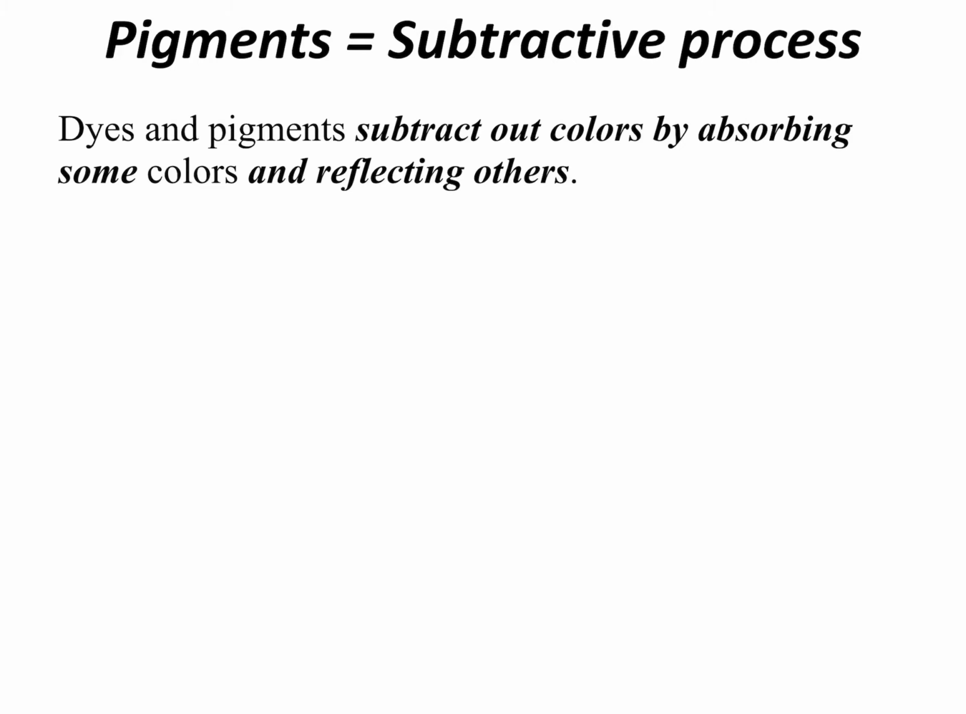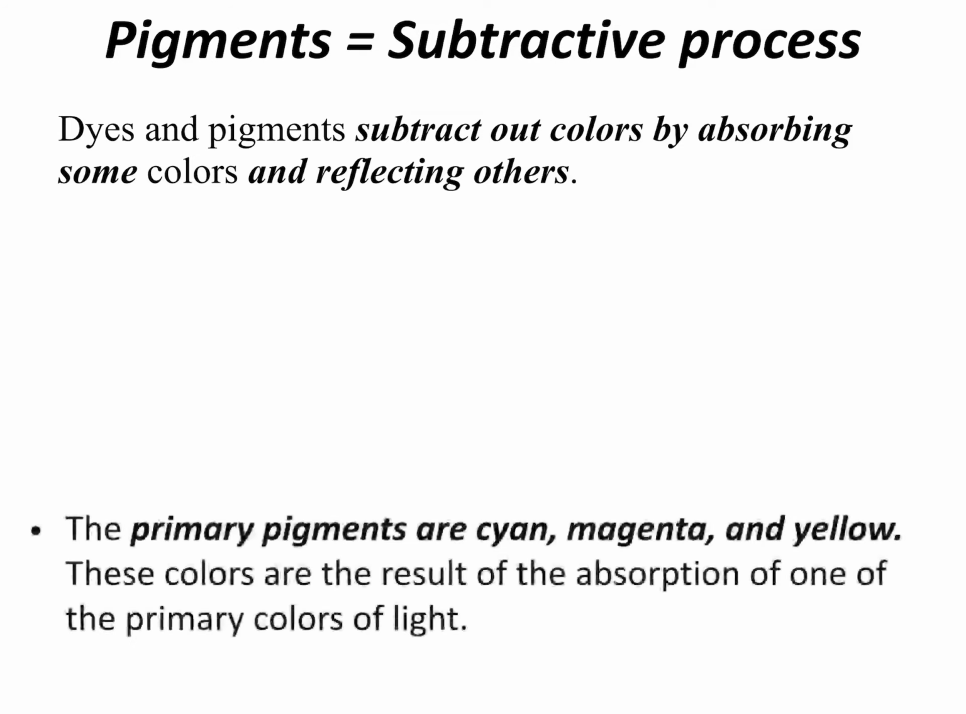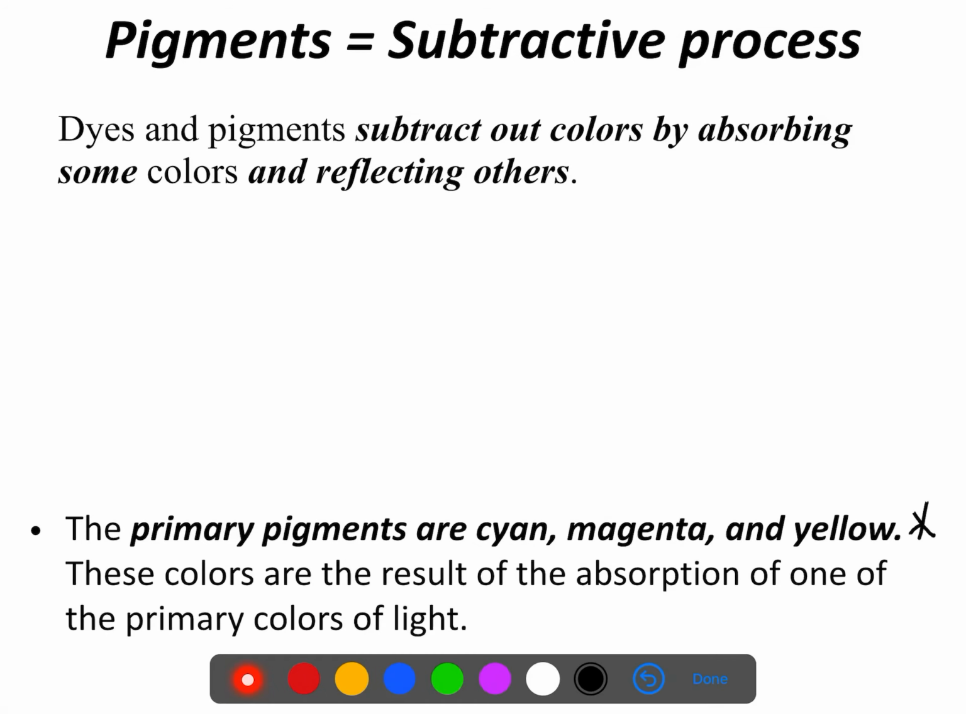So how does that work? Well, the dyes and the pigments are going to subtract out colors by absorbing colors. Whatever colors are not absorbed are then going to be reflected. And remember, you see what reaches your eye. So what is reflected determines what color you actually see. When we're talking about pigments, the primary colors for pigment are cyan, magenta, and yellow. So make sure you know that. Cyan, magenta, and yellow are the primary colors of pigment.